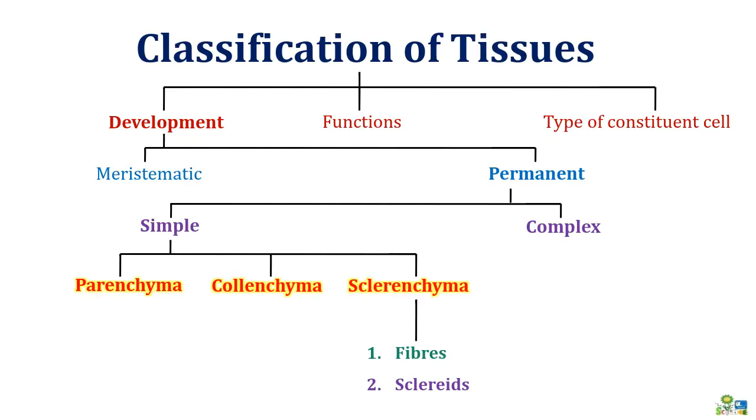Now let's come to classification of tissues. This is classified on the basis of development, function and type of constituent cells. On the basis of development, they are meristematic and permanent. We have discussed meristematic tissues in one of the previous videos, and now we are going to discuss permanent tissues. In that there are two kinds, simple and complex. In this video we are going to discuss simple permanent tissues. There are three types: parenchyma, collenchyma and sclerenchyma. The sclerenchyma is again of two types, fibers and sclereids.